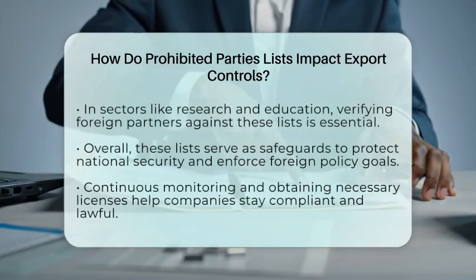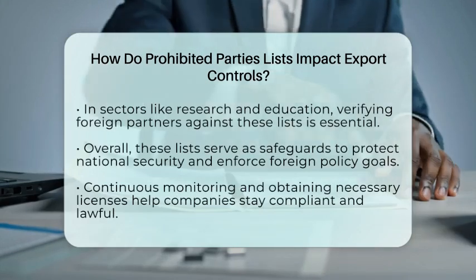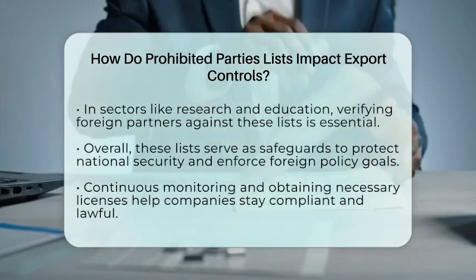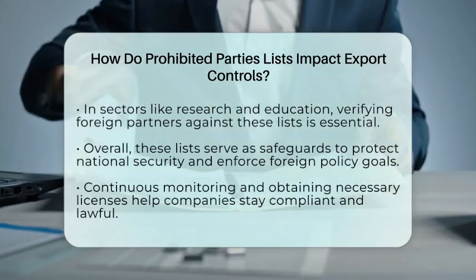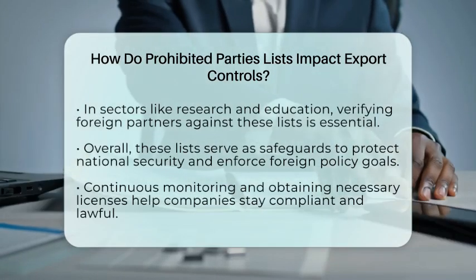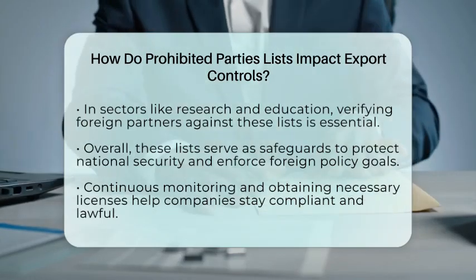In sectors like research and higher education, these lists influence employment and collaboration decisions. Universities must verify that foreign researchers or partners are not on these lists. Engaging with prohibited parties can violate export laws and lead to penalties.